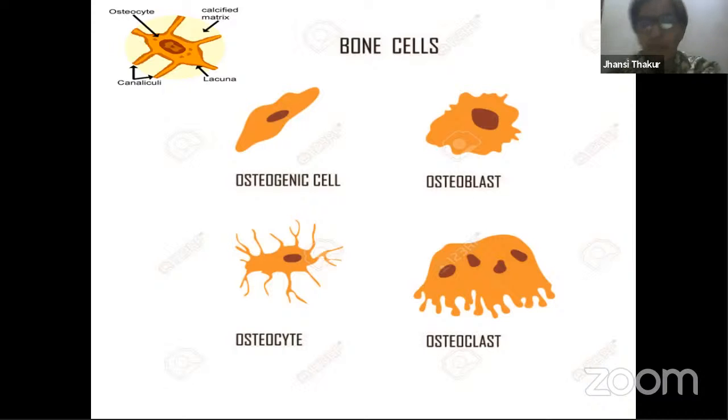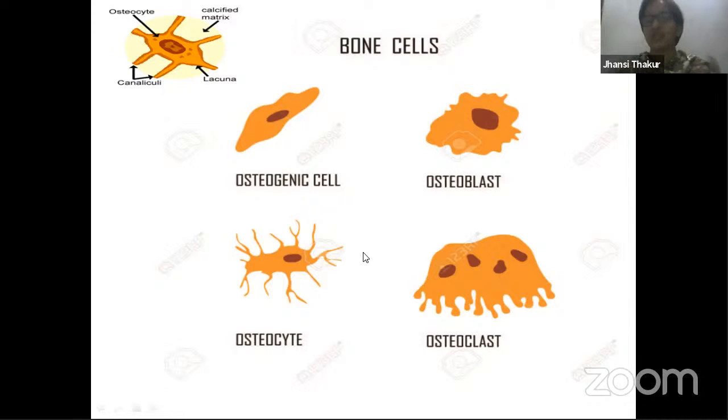Another important point about osteoclasts, as I mentioned, is that they help in resorption of calcium. There is a connection between blood and bone. From blood, whatever calcium is needed for the growth and well-being of the matrix moves from blood into bone. It absorbs it. But whenever you don't take a sufficient amount of calcium in your body, and the calcium levels fall in your blood, calcium is taken back from bone into the blood. That takes place because of these osteoclasts. They help in resorption of this calcium.